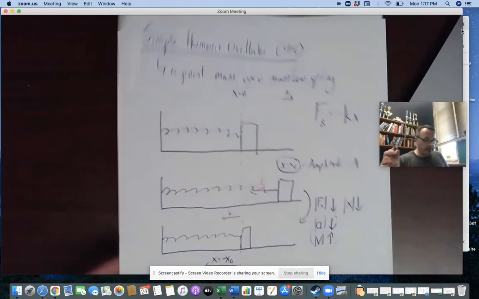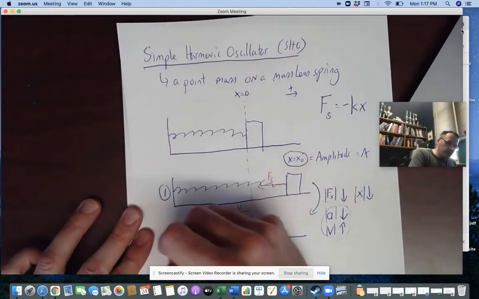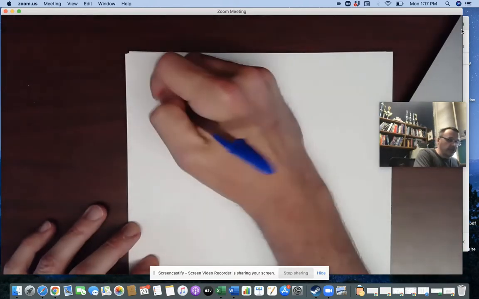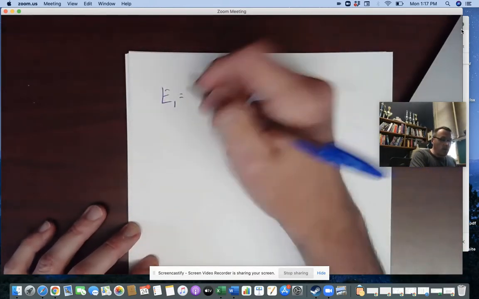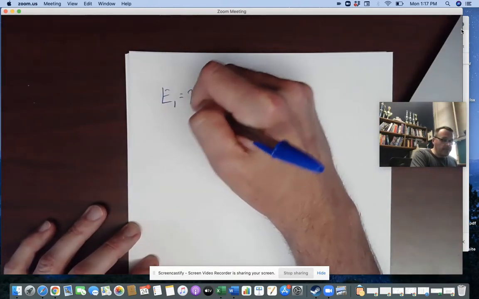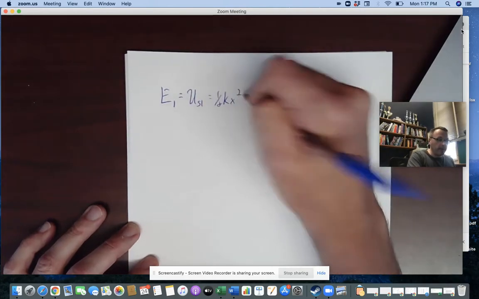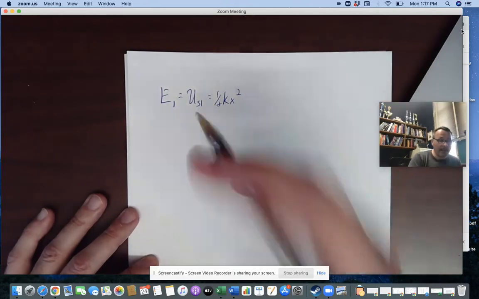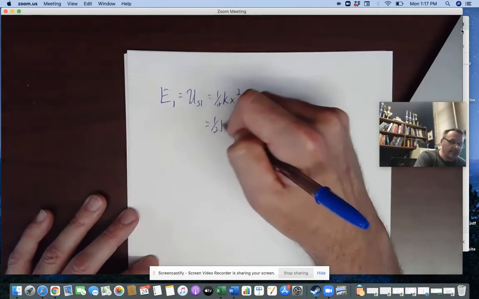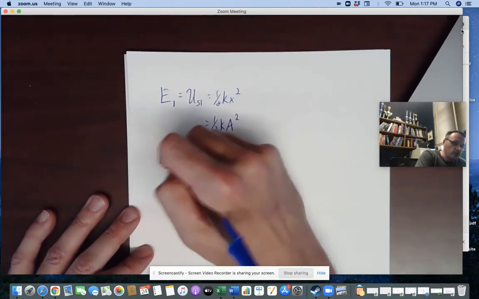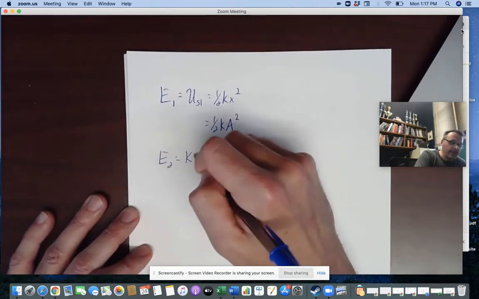So going back to this, if I call this position 1, this position 2, this position 3, if I talk about the energy of this object in position 1, well, that's going to be entirely potential energy due to a spring. So that's 1/2 kx squared, but I know when I'm at the max position there that x is the amplitude. So there it is. And at position 2, I know that it's entirely kinetic energy.